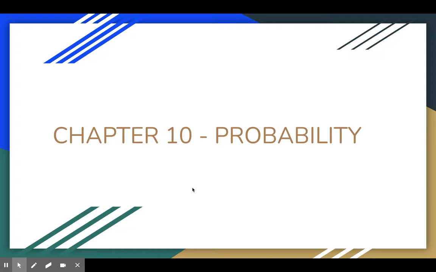What's going on, everybody? We are beginning chapter 10. Chapter 10 is on probability. Honestly, this is a chapter that gets skipped over a lot because it ends up being at the end of the year. I really like it, but I think probability is super important. If you think about it, that's kind of how we live every day, right? There's always a probability of something going to be happening. So I always like to do this chapter, even though a lot of times it gets skipped.